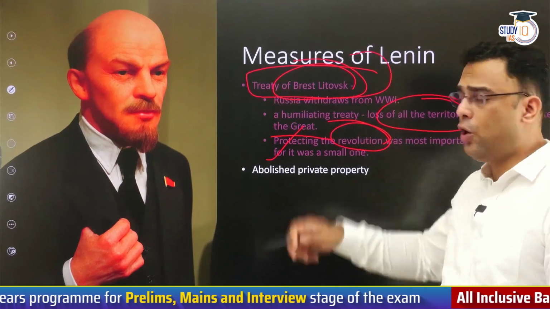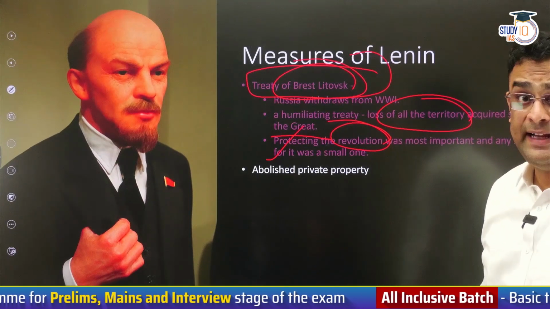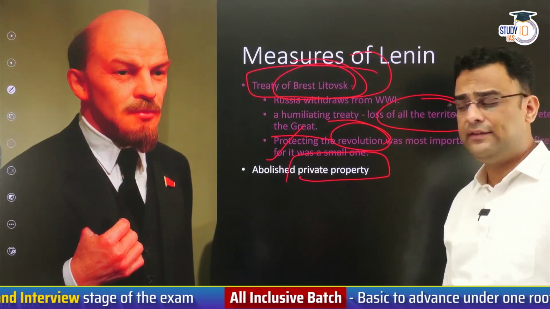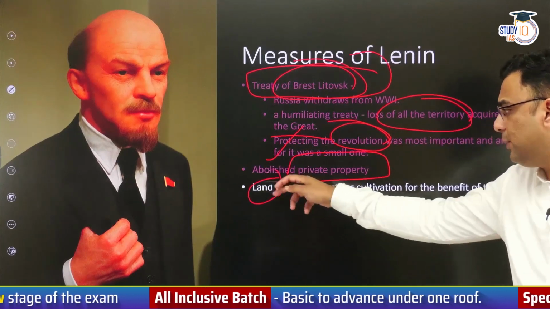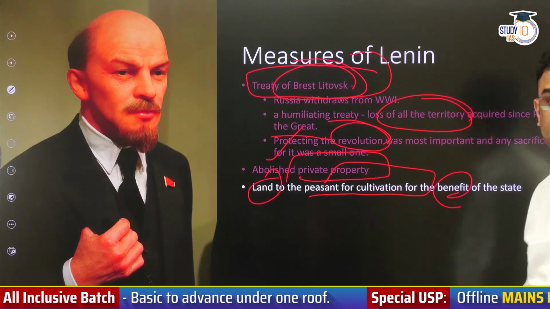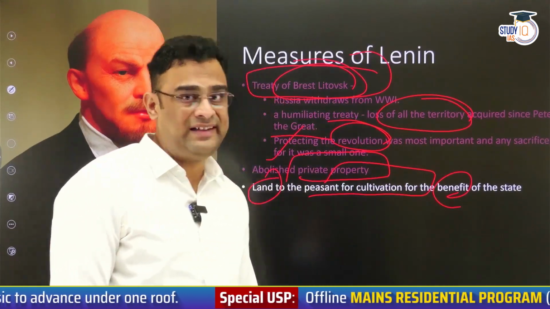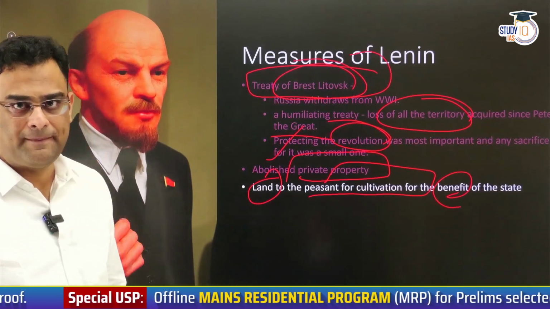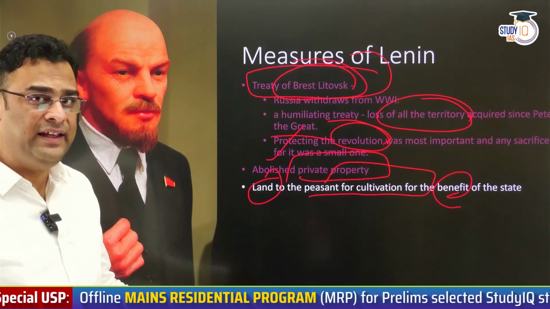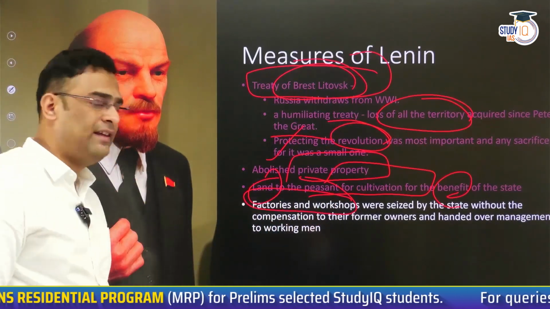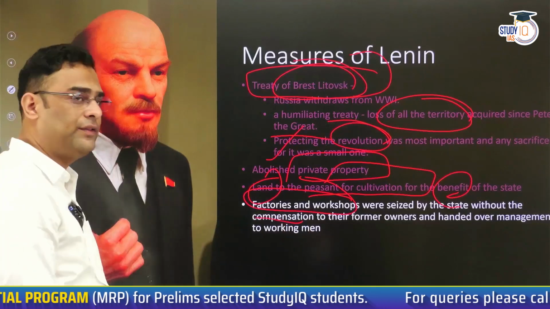After this treaty and settling the war, Lenin got down to business, internal issues. As Marx had said, he first abolished the concept of private property. Land was given to the peasant for cultivation, but not as ownership. The farmer was expected to do the same amount of labor, not for himself, but for the communist goal, for the state. He was supposed to cultivate the maximum, and in return, he would not get the full amount of it. Instead, he will only get as much as his needs warranted. Factories and workshops in Russia were seized by the state without paying any compensation to their owners.